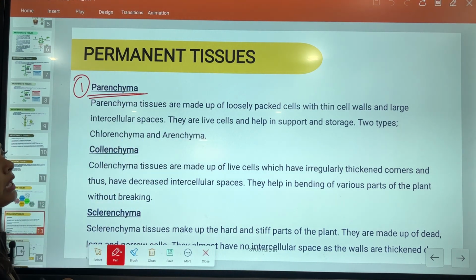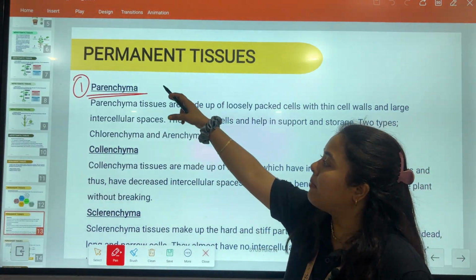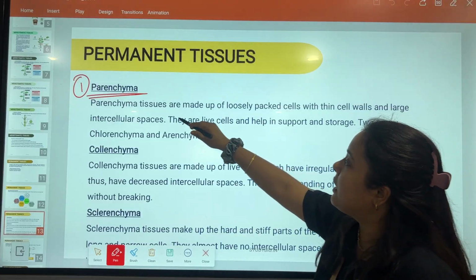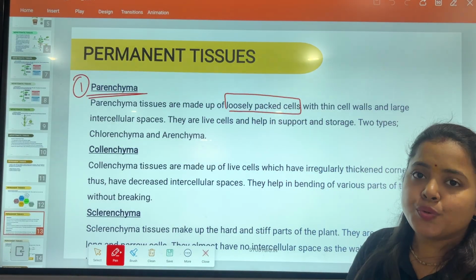What is parenchyma? They are made up of loosely packed cells. Let's first learn the basic things. It is made up of loosely packed cells. You have to remember this. Parenchyma tissues are made up of